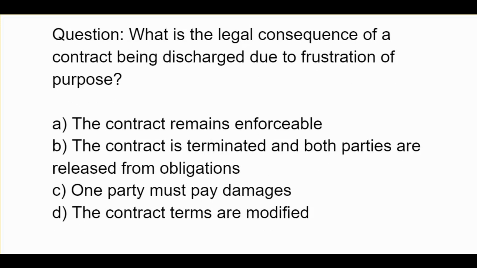What is the legal consequence of a contract being discharged due to frustration of purpose? A. The contract remains enforceable. B. The contract is terminated and both parties are released from obligations. C. One party must pay damages. D. The contract terms are modified.